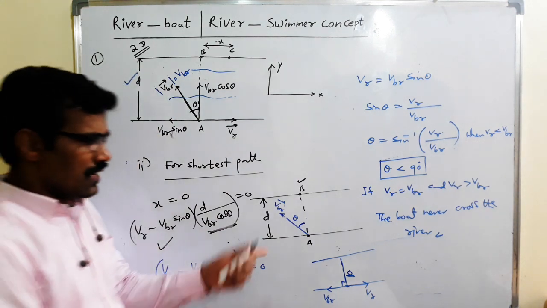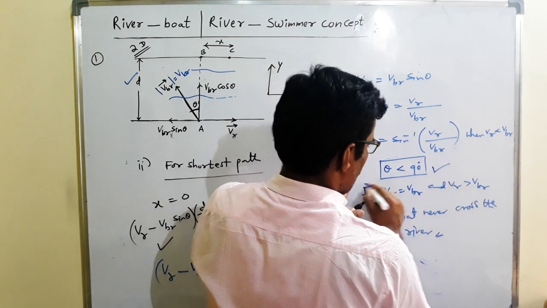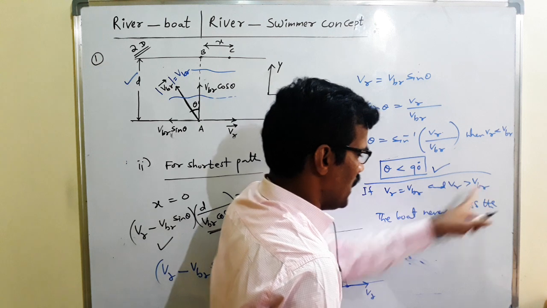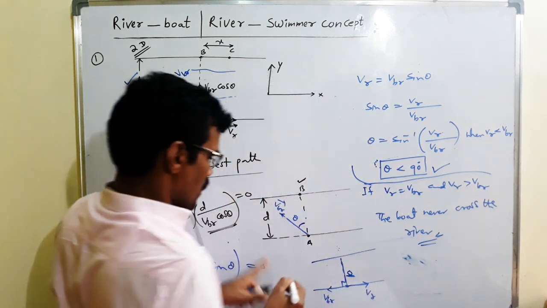Okay. What is the time taken to cross the river? So this condition is okay. Up to this is the special case. If VR is equal to VBR, or VR greater than VBR, it never crosses the river. Up to this, what is the time taken to cross the river?